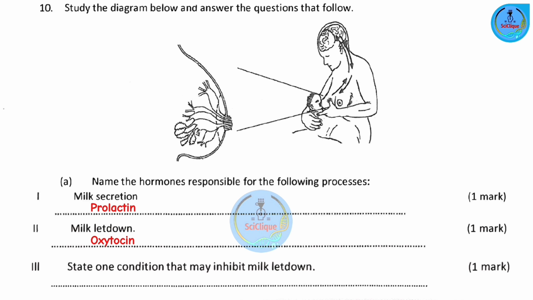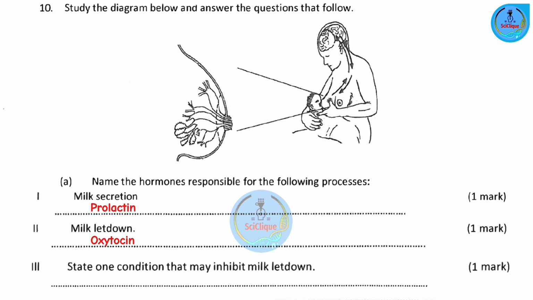Okay, now let me explain. So what happens is that in this case, we have two things, okay? We have the secretion of milk. This is the production of milk by the mammary glands. And then we also have the release of milk. So once the milk has been produced, it is then released into the baby. Now, I'm going to explain how each of these happens.